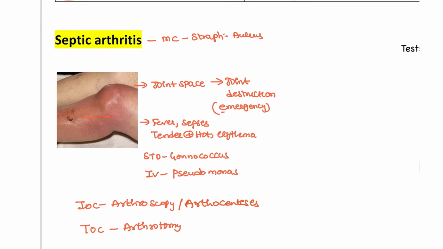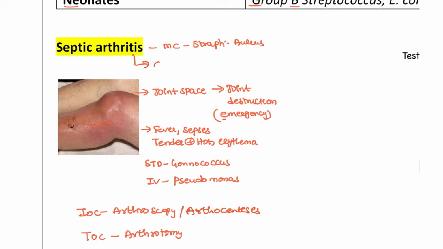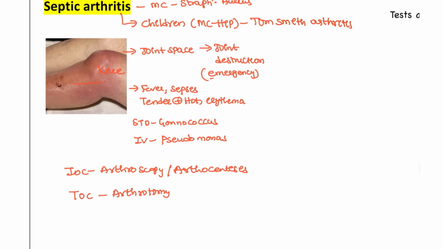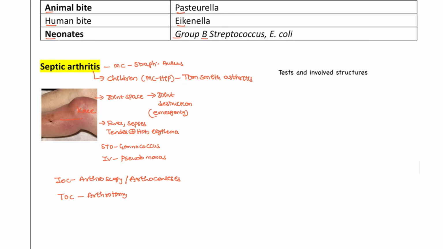Next, septic arthritis is seen with the children also. In adults, the knee is the most common, but in the children, the most common location is the hip. So irreversible damage will be seen in the hip, and that we call Tom Smith arthritis. So Tom Smith arthritis is not a separate condition. This is also septic arthritis only. Okay, this is also septic arthritis.